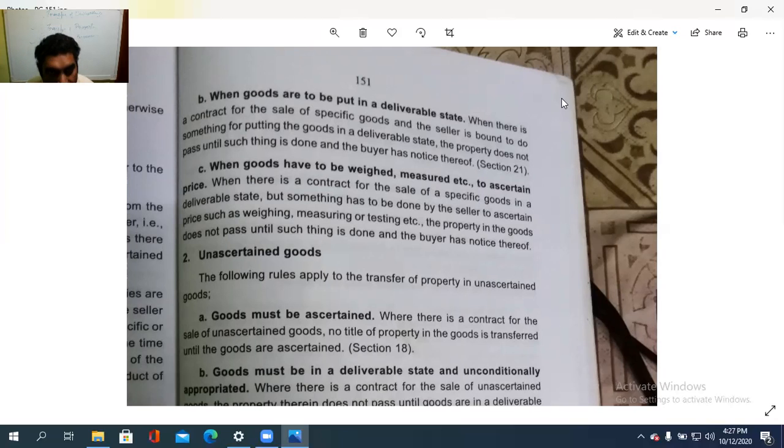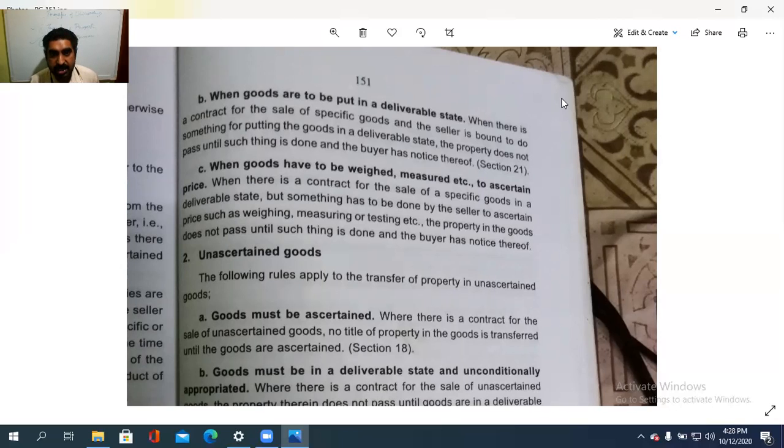So when there is a contract for the sale of specific goods and the seller is bound to do something for putting the goods in a deliverable state, the property does not pass until such thing is done and the buyer has the notice thereof. And third case, when goods have to be weighed, measured, etc. to ascertain the price. Measure ചെയ്യണം, weigh ചെയ്യണം, അതിന്റെ പ്രൈസ് കണക്കാക്കണമെങ്കിൽ, in such a case, what is the standard or what is the condition here?